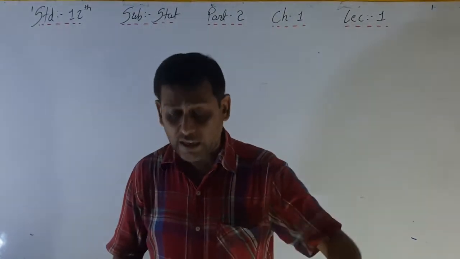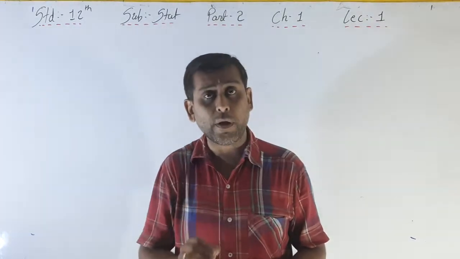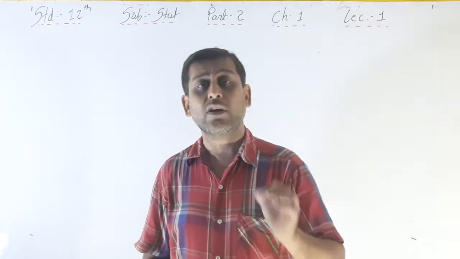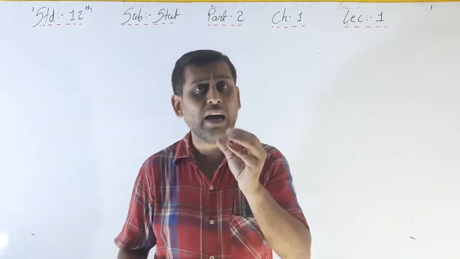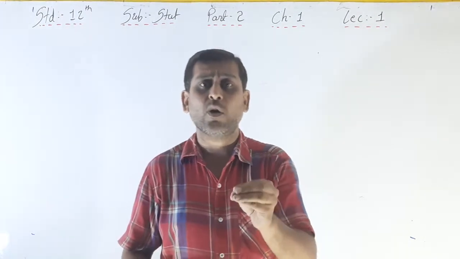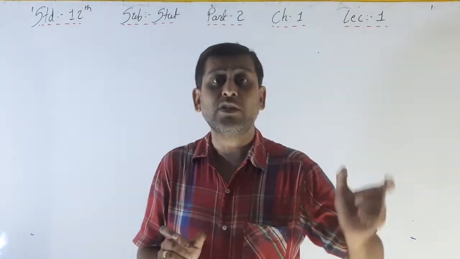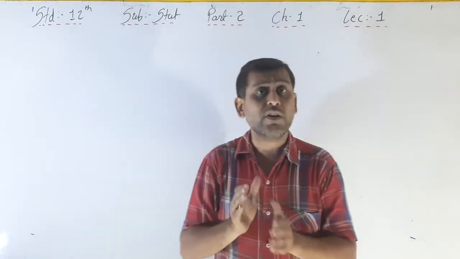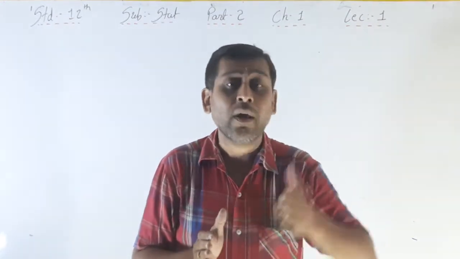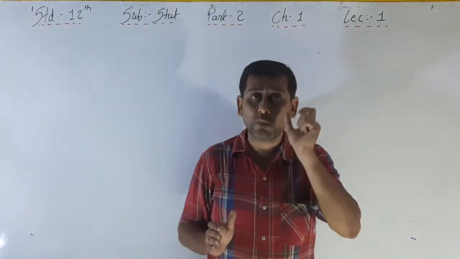The next point is conditional probability. The most difficult topic of this chapter is conditional probability. Up to that, all the sums are very easy and you have to apply your simple mind to solve them. But conditional probability is based on a condition: one thing is given, and on that condition you have to solve the second thing. That's why this point is the most difficult.